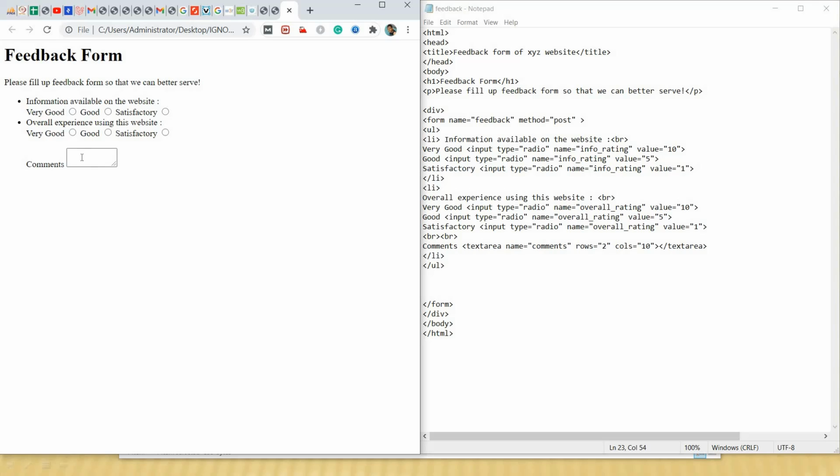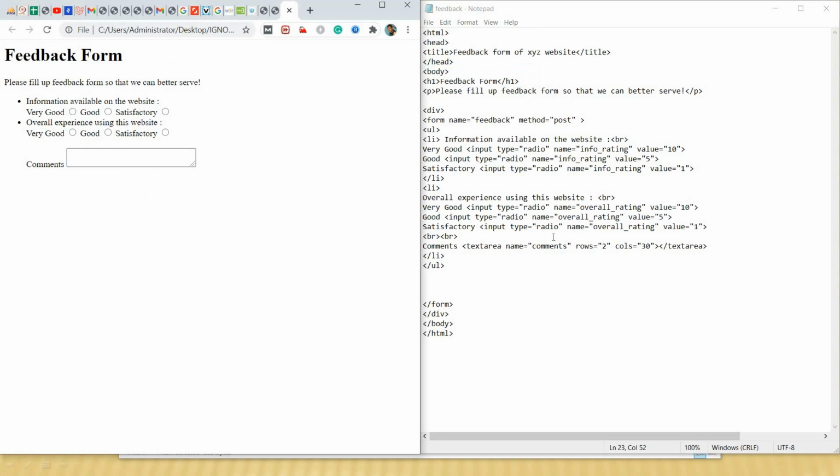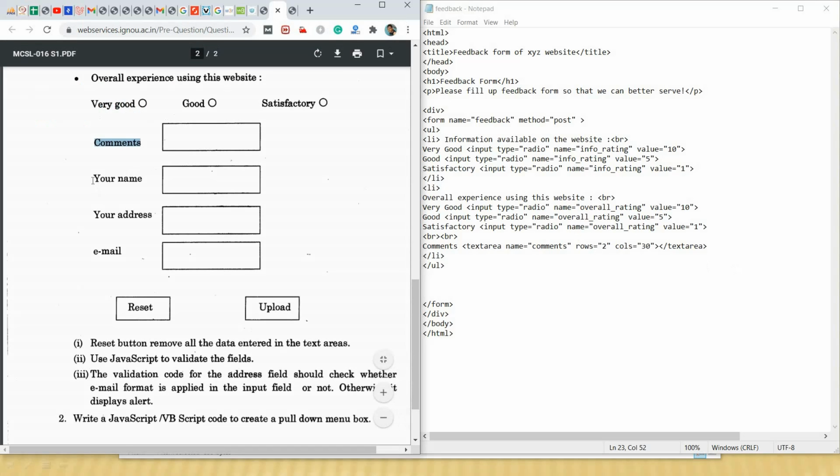We have got this beautiful text area box. Depending upon this, we can choose 20 or 30. Suppose I am keeping it as 30. Save. Now refresh this page. Okay, this is somewhat okay. Next, let's see what we have to write.